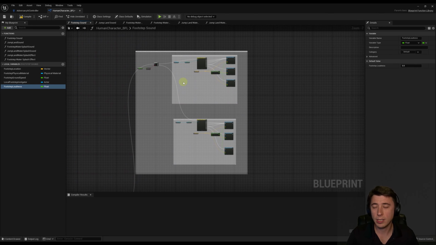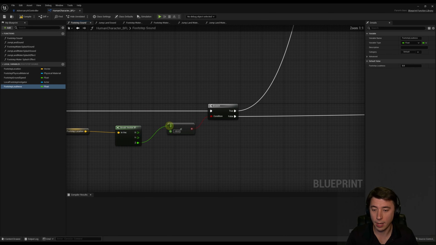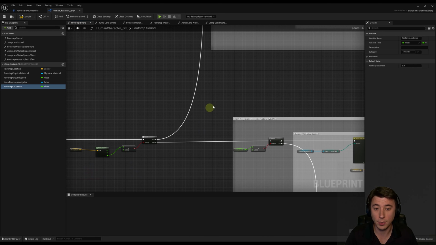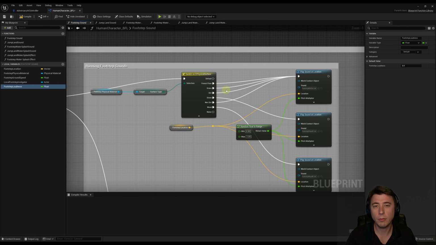So back in episode 19, I was doing some funky stuff. I basically set it so that any part of the land that's under -65, I consider to be wet dirt. So if Z is less than -65, then use the wet dirt sound for all landscape materials. But it's only for landscape materials. It wasn't for everything else. So it wasn't for stone.